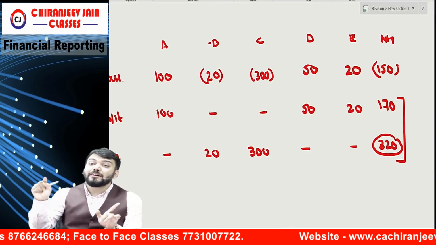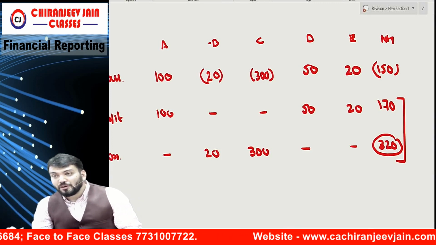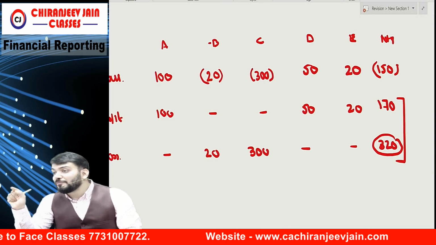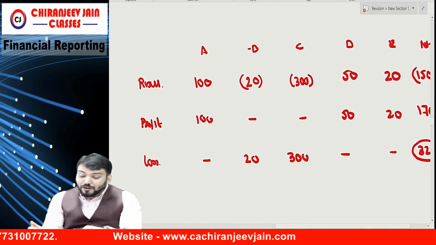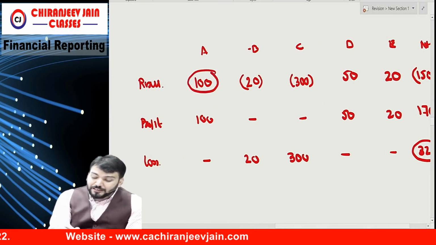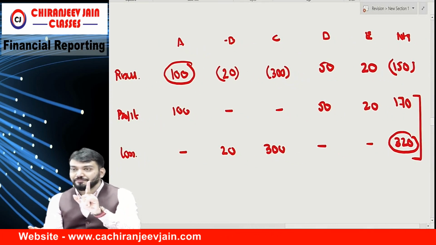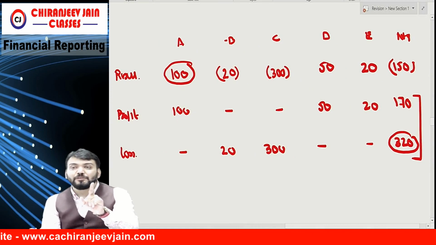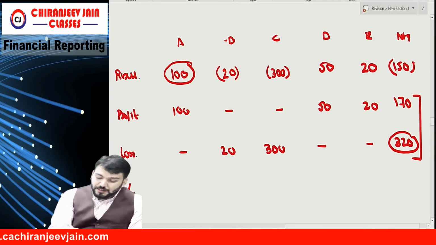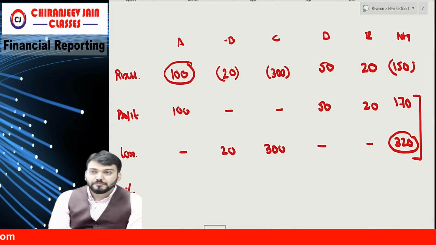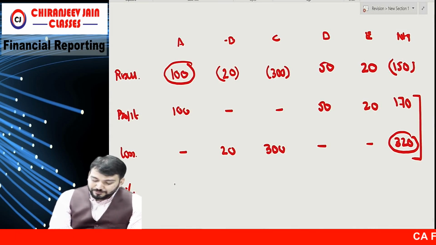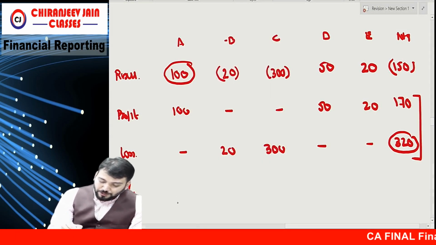So you find out the combined result in terms of profit and the combined result in terms of loss, whichever is greater in absolute terms. Now calculate segment result based on 320. 100 divided by 320, how much in percentage? 31.25.